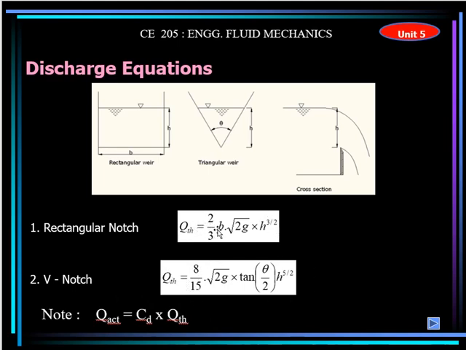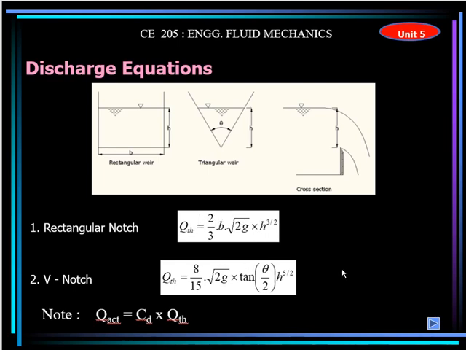It's very easy. B is simply, for example for the rectangle, the width of the channel. B, G you know, constant, and H is simply the height. And you know that all these things are constant in the river or in the structure. So only with the change in the height of the water, you can calculate the Q. Same thing in the V notch. This is the H. Otherwise, this theta is known to us, right? And the G is known to us. We can calculate. And these formulas again give us the theoretical Q.